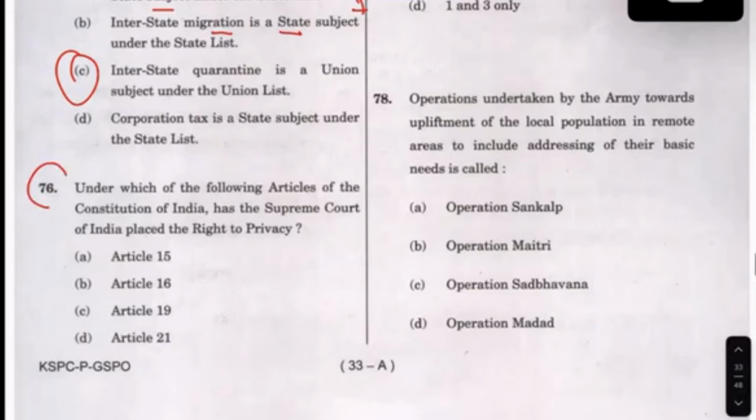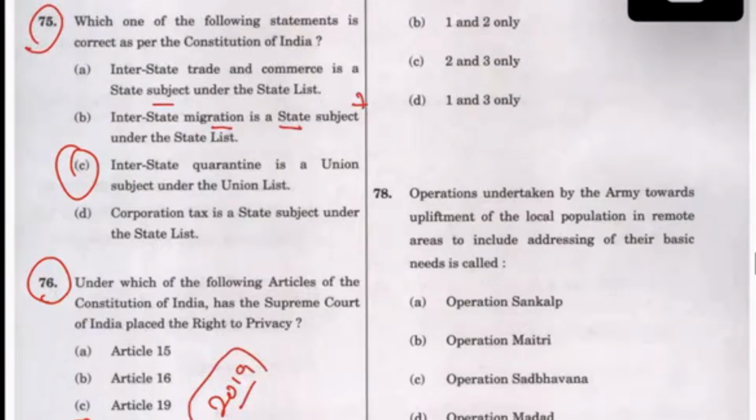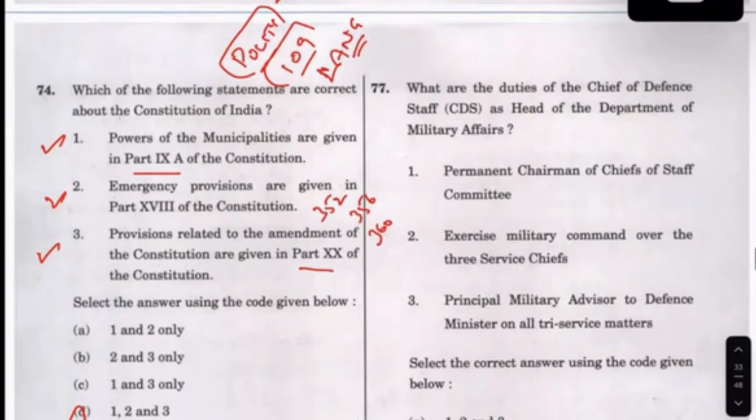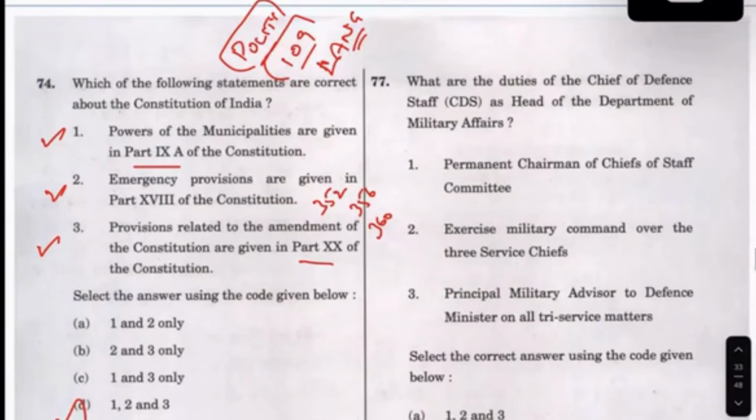Again, look at it, 7600. How many times? 2019. These are all direct questions. See, I am having problems with the difficult questions. I have a problem with the question next to it. It's okay. But the other questions are all direct.